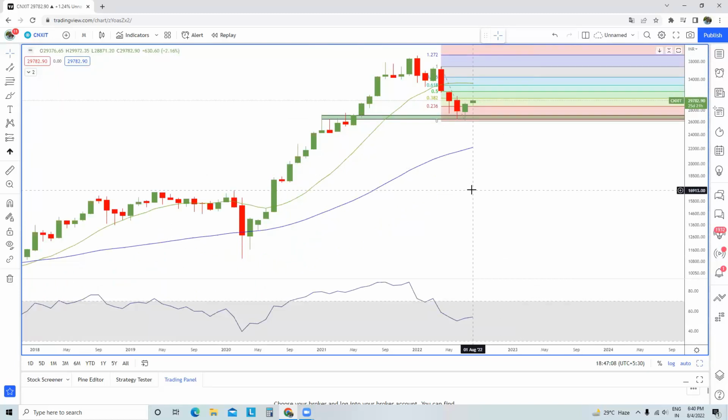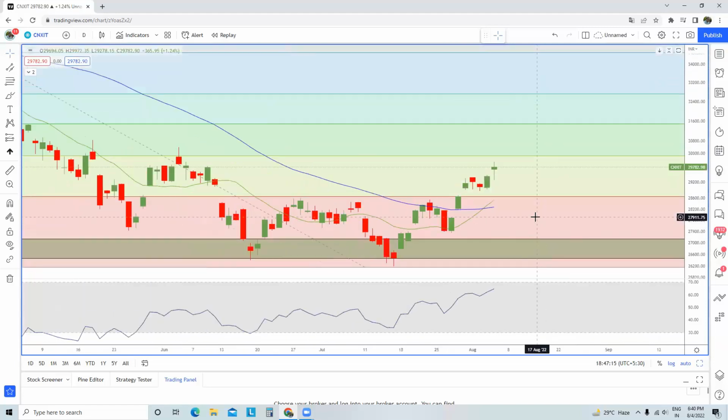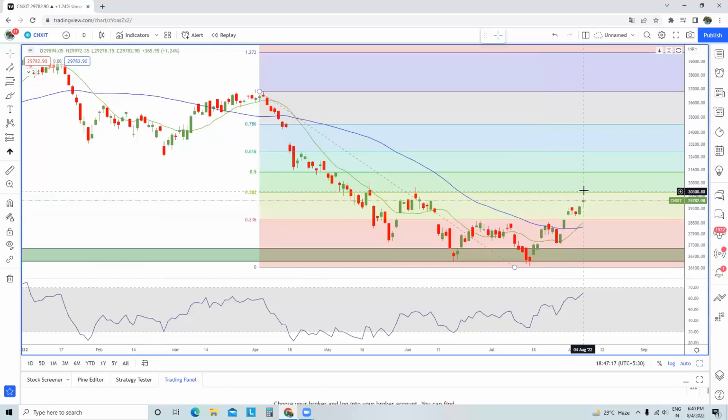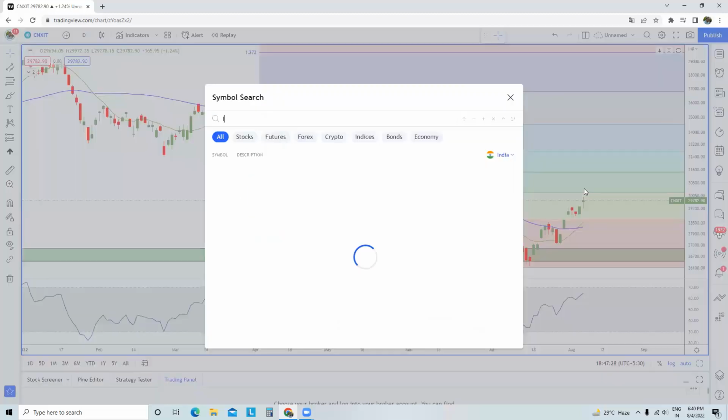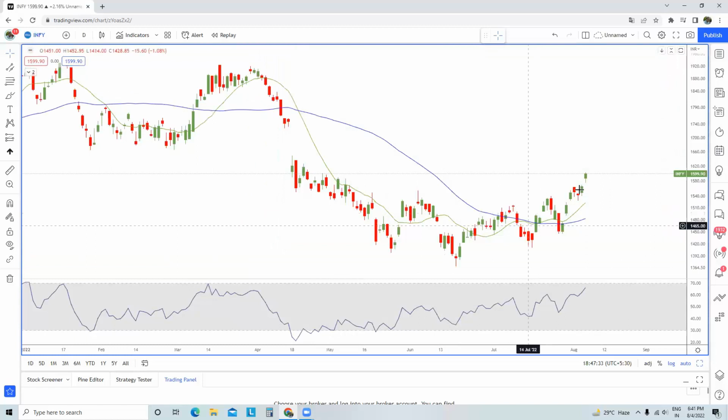Until and unless the trend is up and some sort of breakout comes, we cannot have a very big trend in the monthly time frame chart. But you can probably expect some sort of run up happening in the short term in the IT space. I think these stocks can run up from a short term perspective of anywhere between 3 to 8%. I guess two stocks are showing a little bit of promise. One is Infosys, the way the overall chart is shaping up. If this rally continues, probably it will try to fill this gap somewhere over here.